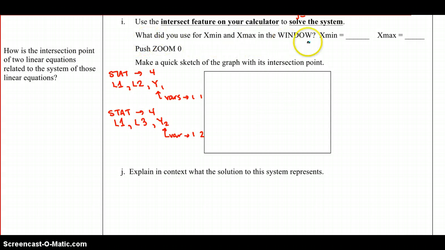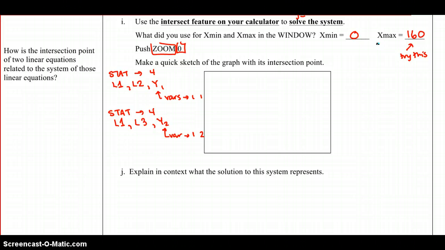On this one, we're going to set x-min to be 0, years since 1970, and then we can just start with some x-max to see if it's big enough. If it doesn't work, we'll come back and make it bigger. But then we're going to push zoom 0, and that will make the calculator automatically adjust the y-min and y-max to capture the graphs.